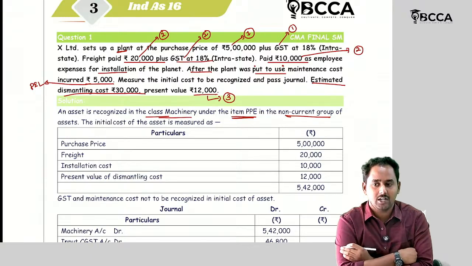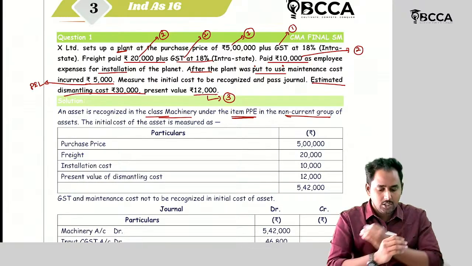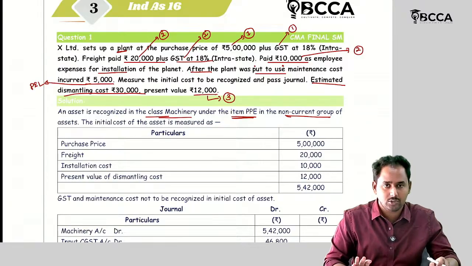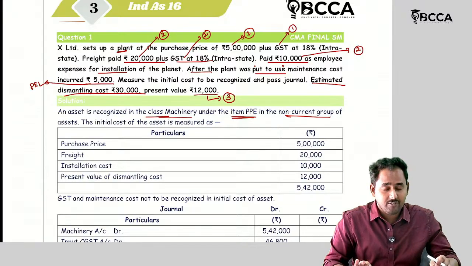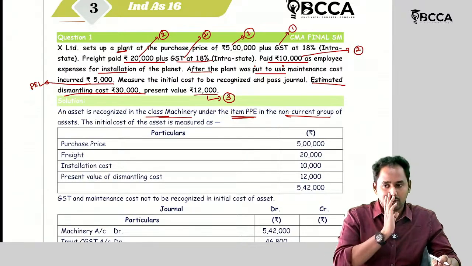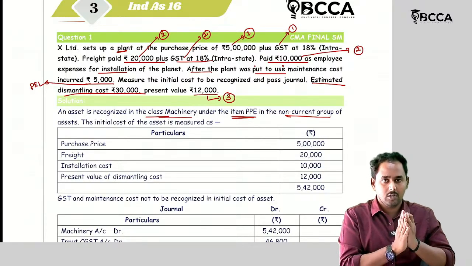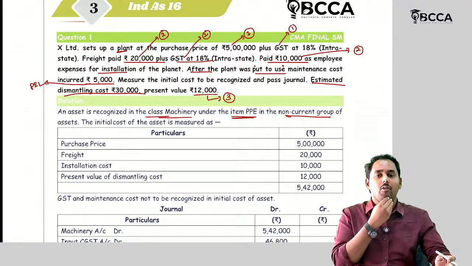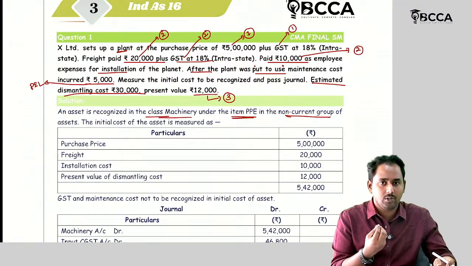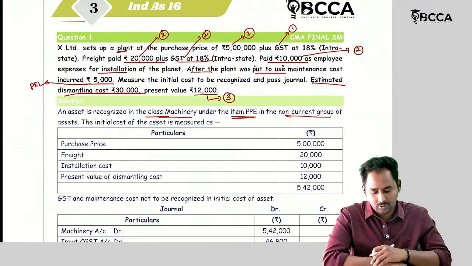Then at what amount should I record this asset? At cost, because the mode of acquiring the plant is at cost. The mode of acquiring the plant is cash. So I can record the present value of the total amount of the cash outflows. Let's see what the cash outflows are because of this machinery. That too, I cannot add all the expenses, I should add only directly attributable expenses.